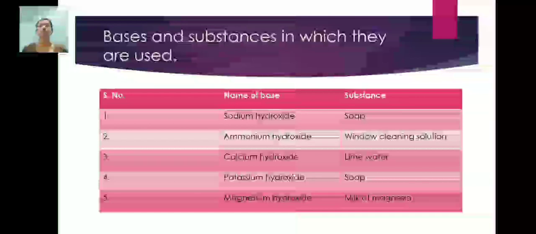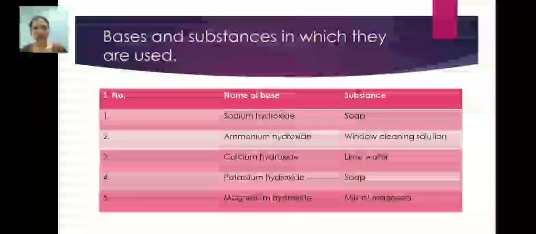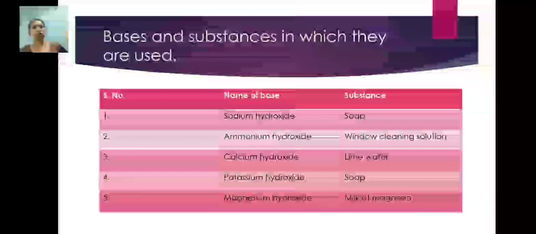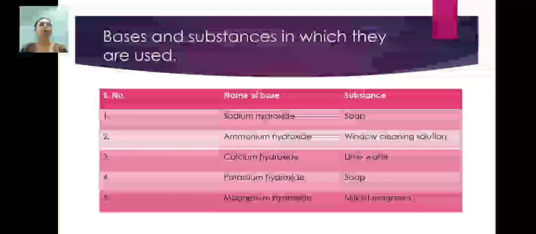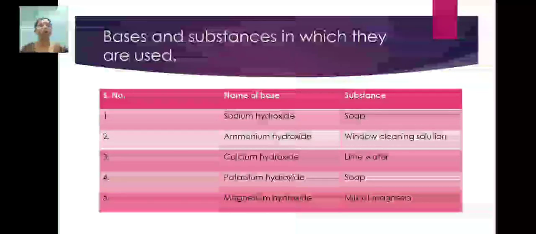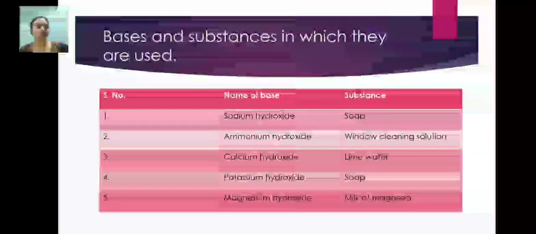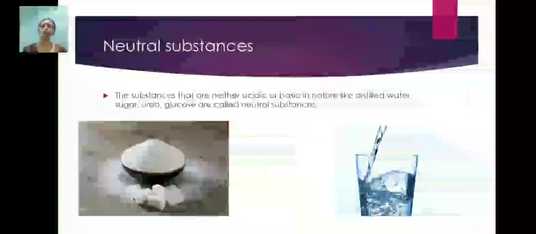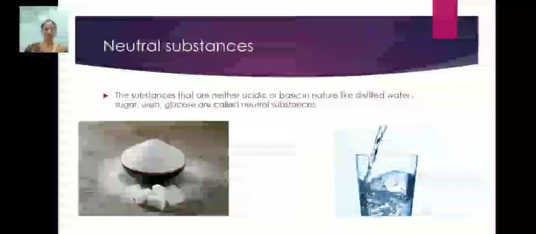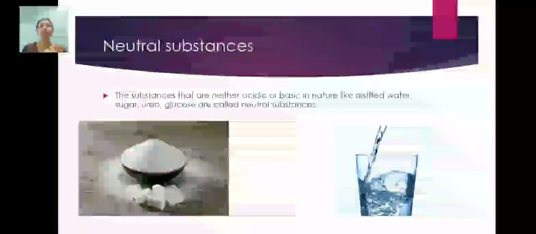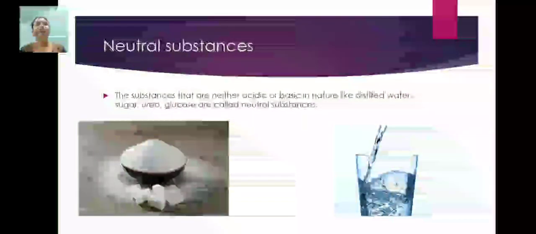Now we will see bases and the substances in which they are used. Sodium hydroxide, soap; ammonium hydroxide, window cleaning solution; calcium hydroxide, lime water; potassium hydroxide, also in soap; magnesium hydroxide, that is milk of magnesia, used in antacid tablets. Now students, this was the discussion of bases, as like acids we have seen bases also. Now we will move towards our next topic, that is neutral substances. I hope you understood the topic acids and bases.